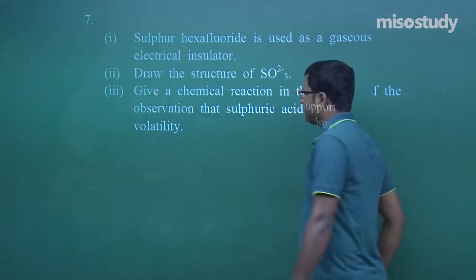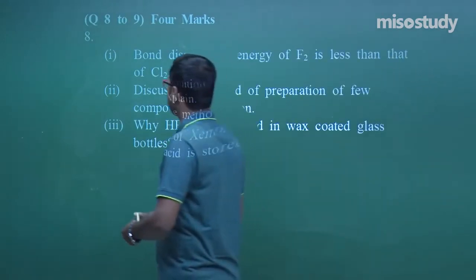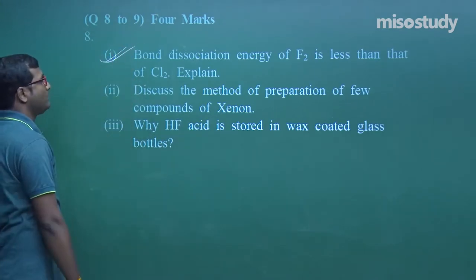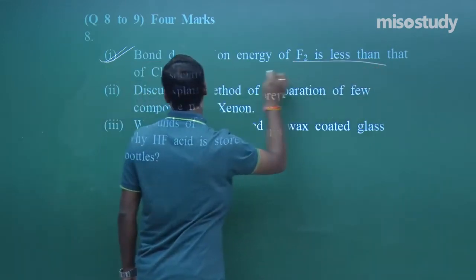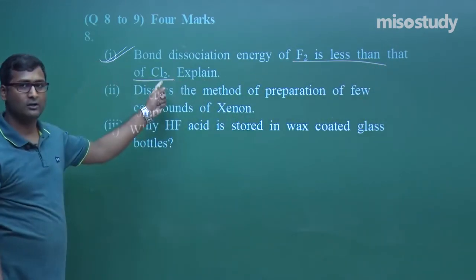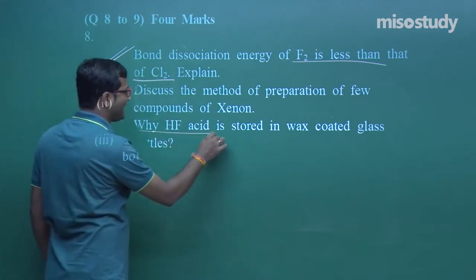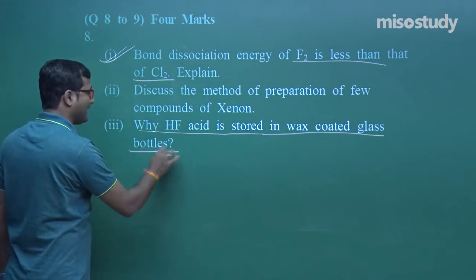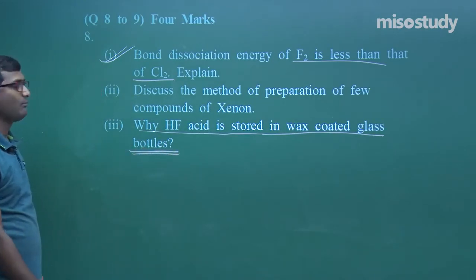What is the next question given here? Listen carefully. Now this is a simple question. I have discussed that the bond dissociation energy of F2 is less than that of Cl2. Now think on this. You have to do this. Next one, why is HF acid stored in a wax coated glass bottle? Why is HF acid stored in a wax coated glass bottle?